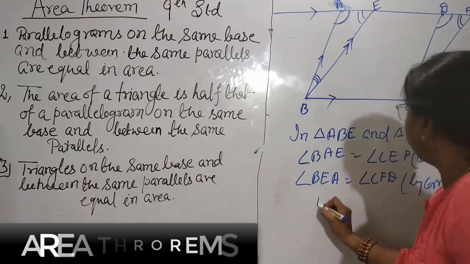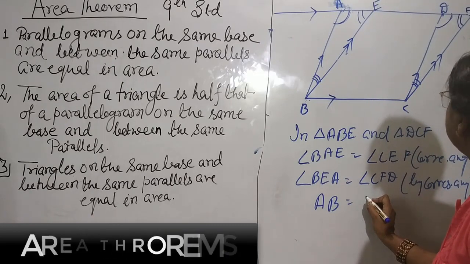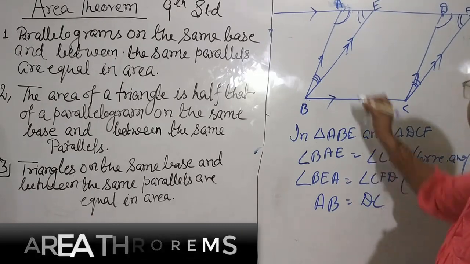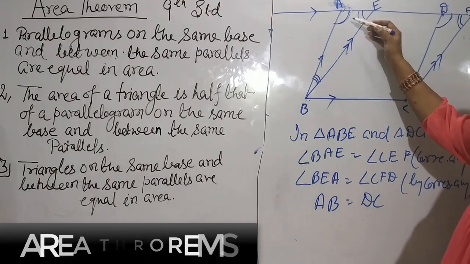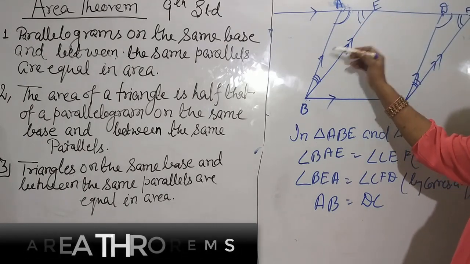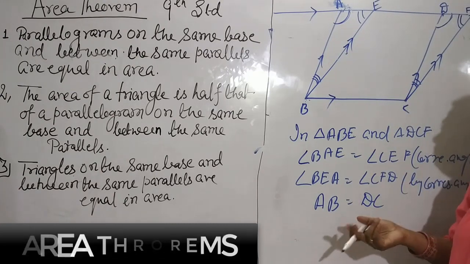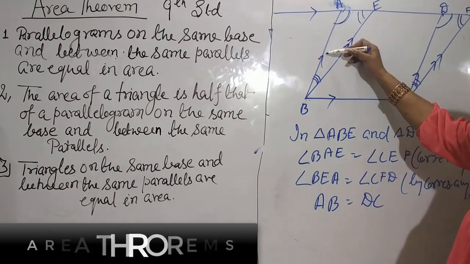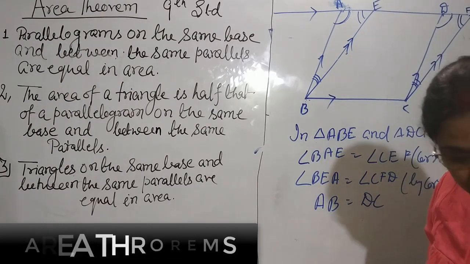AB equal to CD, DC. AB equals DC. That means by AAS postulate, AAS postulate or ASA also we can say. ASA, like this also can say. That means one more time we can write it.